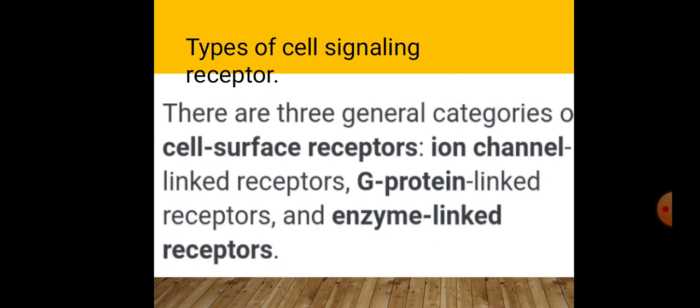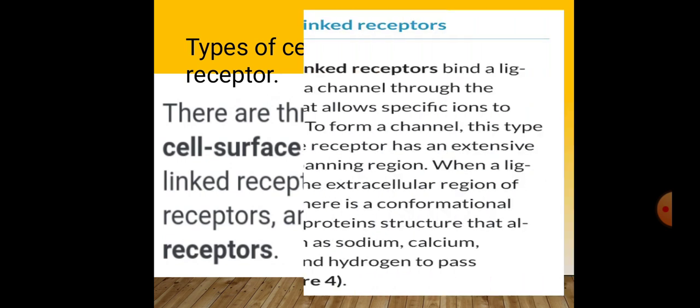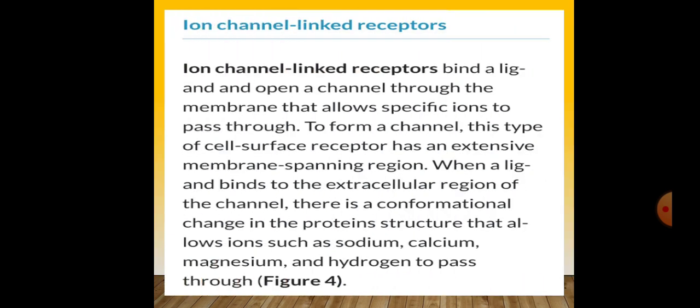Types of cell signaling receptors. There are three general categories of cell surface receptor: ion channel linked receptor, G protein linked receptor, and enzyme linked receptor. First is the ion channel linked receptor. It binds the ligand and opens a channel through the membrane that allows specific ions to pass through.